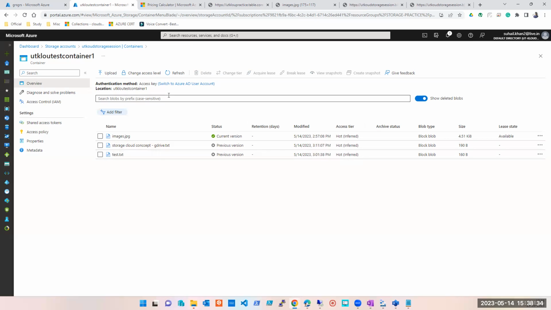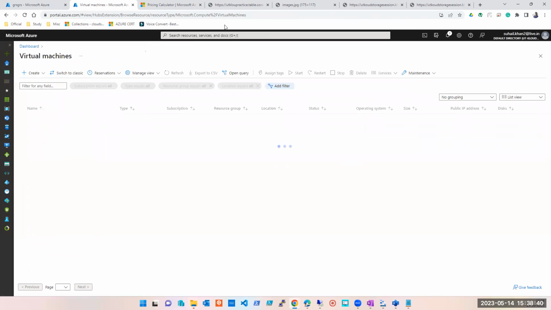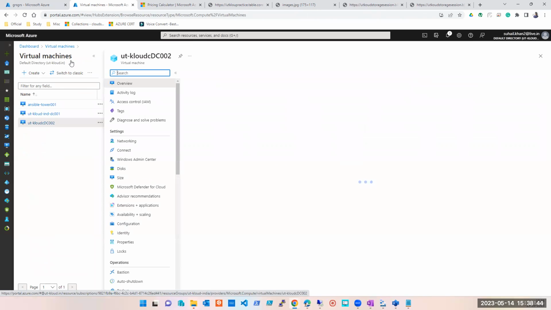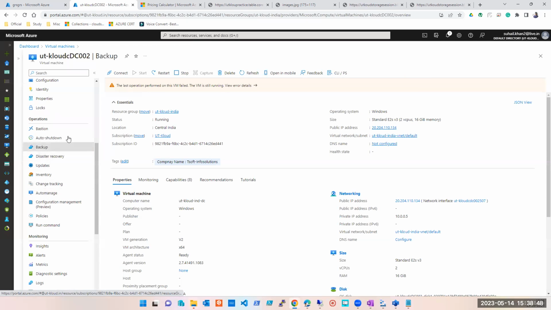But with this soft delete and everything, let's say that you had taken a backup also. A backup, separately, is a whole different topic. I'm showing it in VM, but the same backup is available for storage also. Just showing it in VM. Here it is.